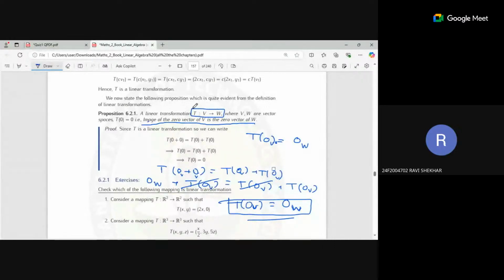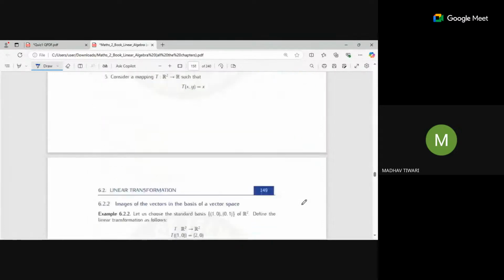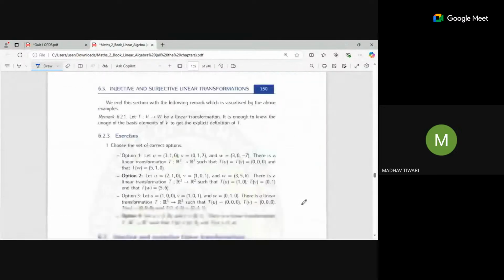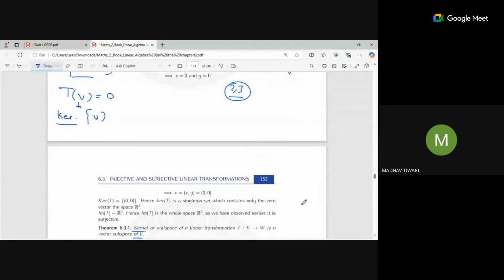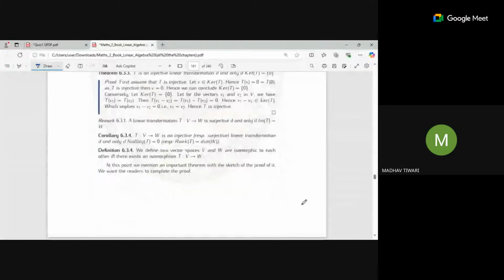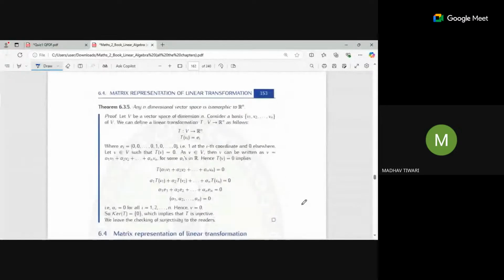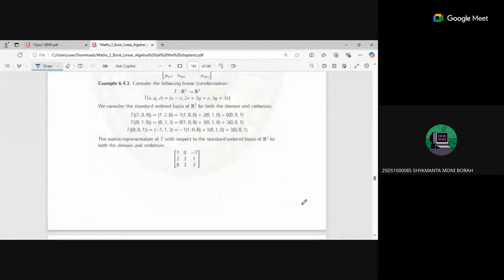So it is a proof that the transformation of the zero vector will be equal to the zero vector of the vector space W, right? So what was the other doubt? Or is that clear? Yes, sir.